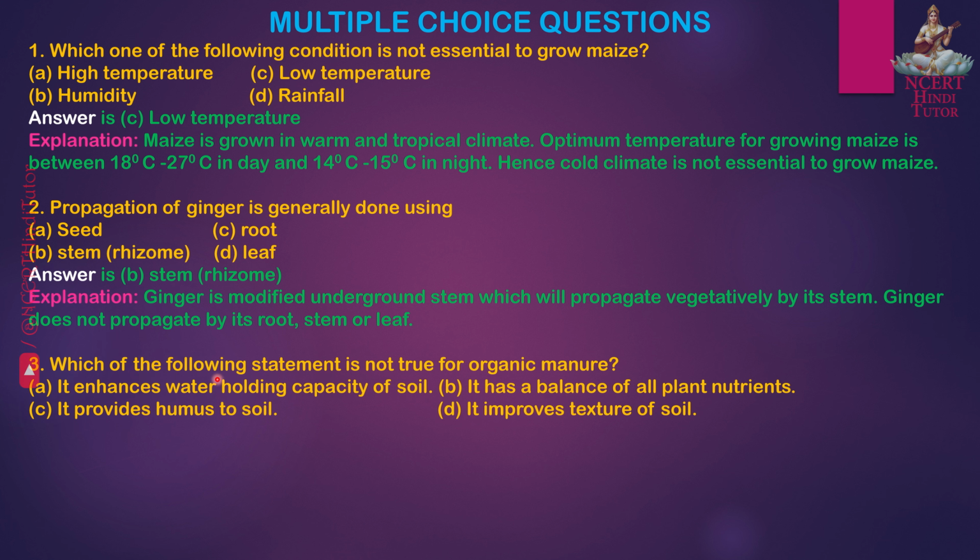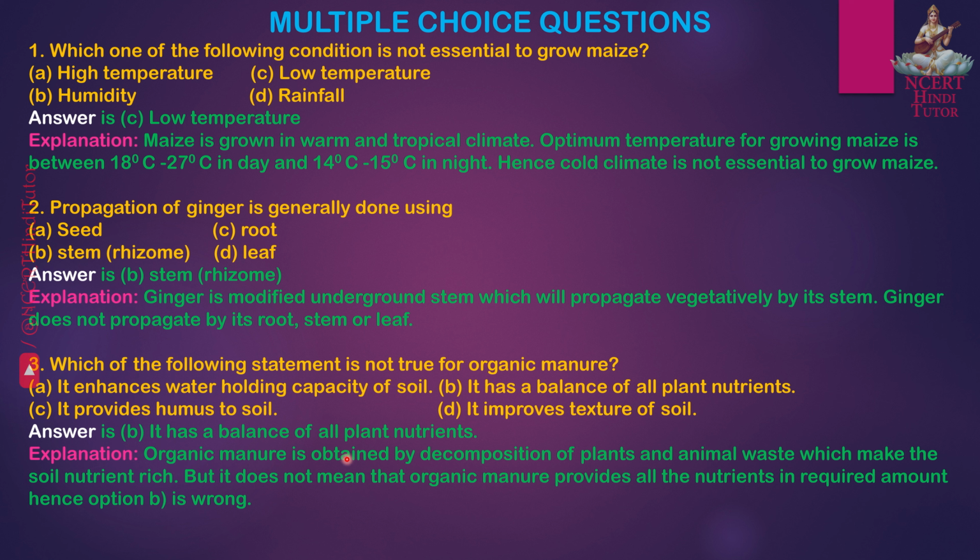Question 3. Which of the following statement is not true for organic manure? A. It enhances water holding capacity of soil. B. It has a balance of all plant nutrients. C. It provides humus to soil. D. It improves texture of soil. Answer is B. It has a balance of all plant nutrients. Organic manure is obtained by decomposition of plants and animal waste which make the soil nutrient rich, but it does not mean that organic manure provides all the nutrients in required amount, hence option B is wrong.